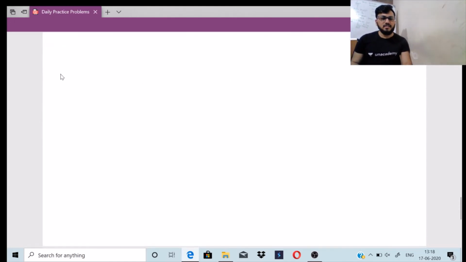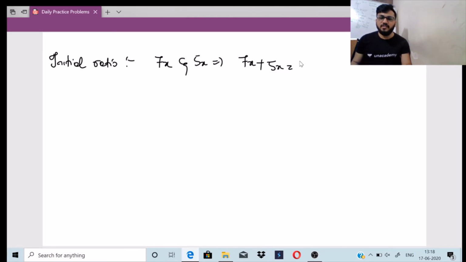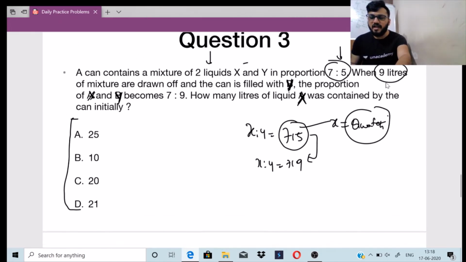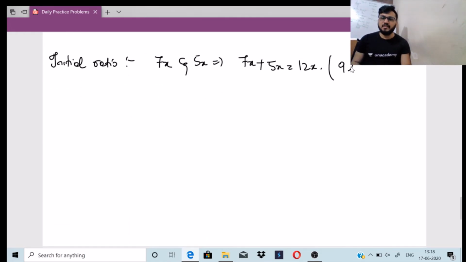So we will start off the answer. Let us write down what the initial ratio is. The initial ratio is 7x and 5x. So the total ratio will become 7x plus 5x, which is 12x. From this 12x mixture, I am taking out 9 liters.